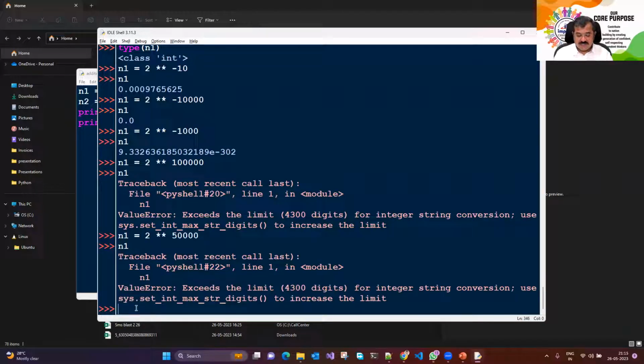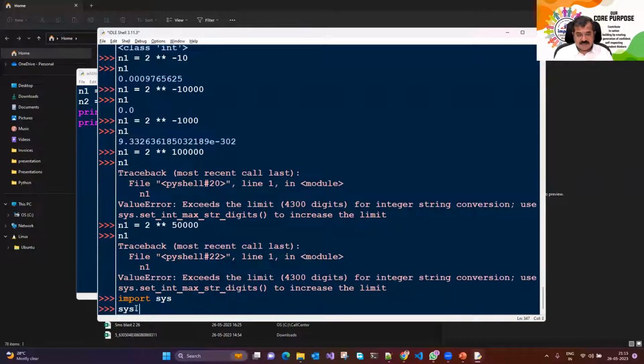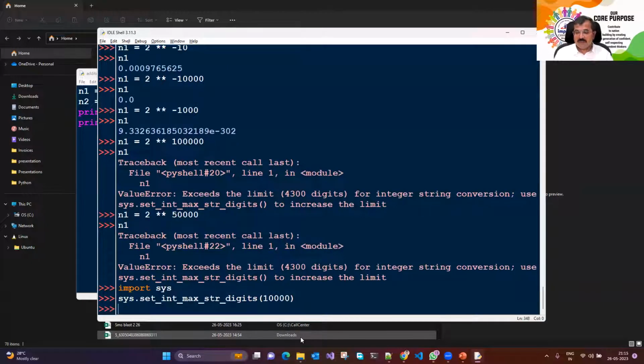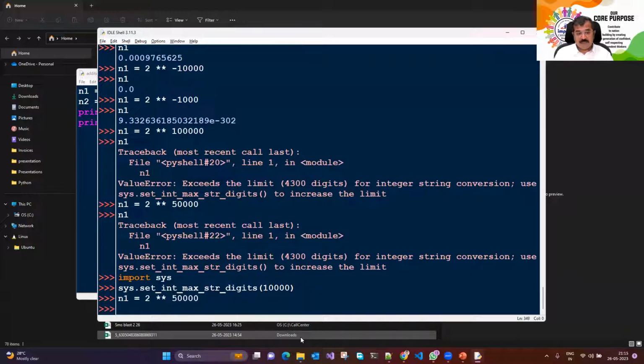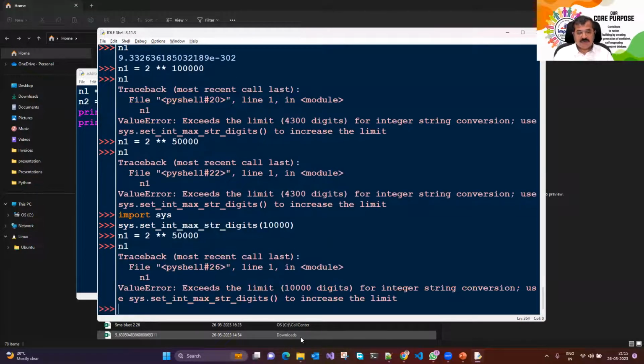So what I'm going to do now is say import sys, and then sys dot, okay. This says how big the length of an integer can be. That I can specify. So I say sys dot this, and I give the number of digits I should have, suppose 10,000 digits. It was 4,000, right? Now I'm saying it can go up to 10,000 digits. Big limit. Now this is all provided my machine has large enough memory. I ran this. Now if I print the number, it says it is going above 10,000.